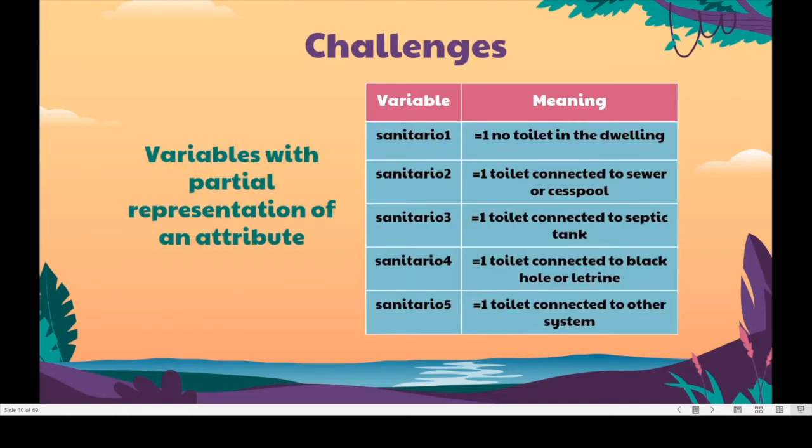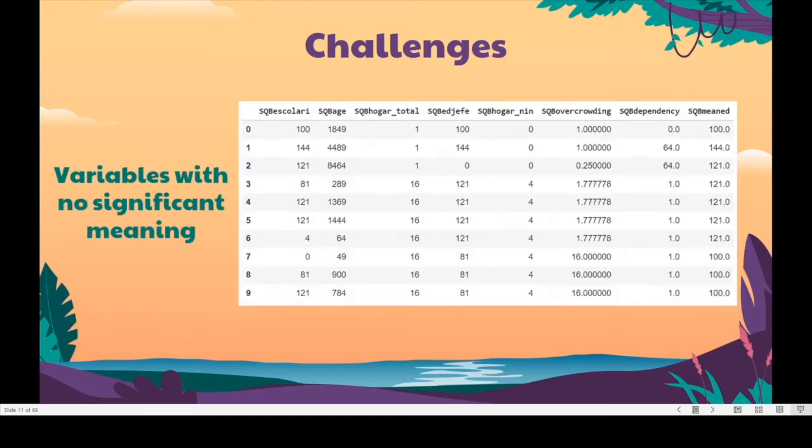We also realized that there were certain variables that had partial meaning of a particular household attribute and needed to be considered together with other related variables, or else their actual representation might be misunderstood. Another challenge was the presence of variables that did not contribute any significant meaning, for example, squared variables as seen here.